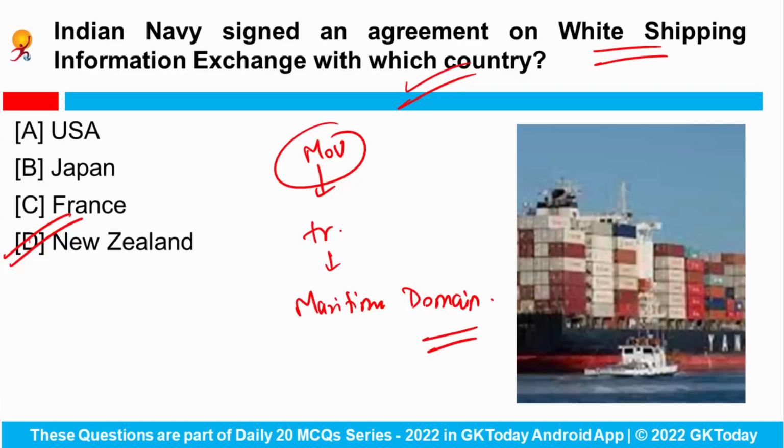This agreement was signed during the visit of Indian Navy Chief Admiral R. Hari Kumar to New Zealand. Okay, so you can be asked which 2 countries are involved in the white shipping information exchange. The answer would be India and New Zealand.